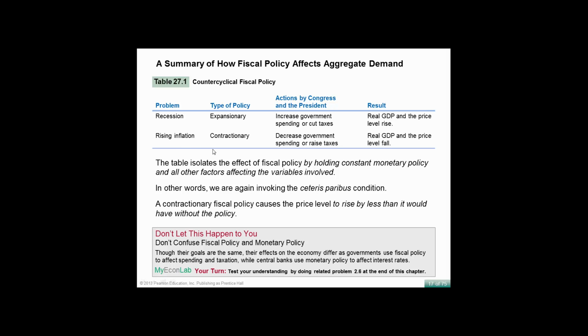If we fear inflation, we would actually have contractionary fiscal policy. We would decrease government spending or raise taxes, or both, and real GDP and the price levels fall. The table isolates the effects of fiscal policy by holding constant monetary policy and all other variables. In other words, we are again invoking ceteris paribus condition. A contractionary fiscal policy would cause the price level to rise less than, because we've been having inflation, right?